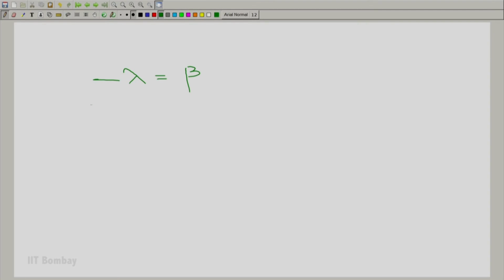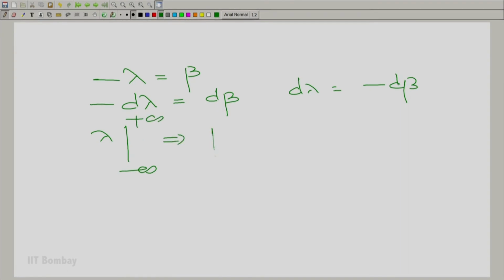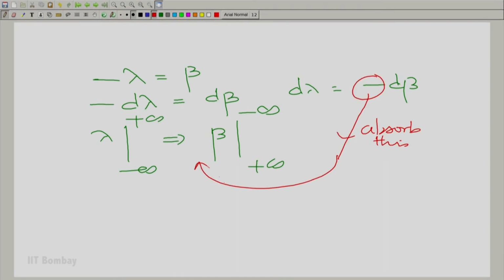So, minus lambda equal to beta, so as usual minus d lambda is d beta, and therefore d lambda is minus d beta, and then you have lambda going from minus to plus infinity implies beta goes from plus infinity to minus infinity, but we can absorb this negative sign in this reversal of integral, and therefore, together we have